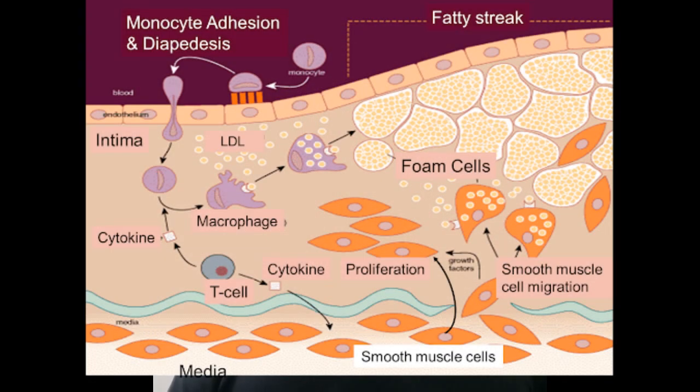They start influxing into the intimal layer. Also these WBCs, white blood cells, start entering into the intima and convert into macrophages. The macrophages work like a vacuum cleaner, or you can say they eat up waste materials. But in this case, they are going to promote the progression of this atheromatous lesion.